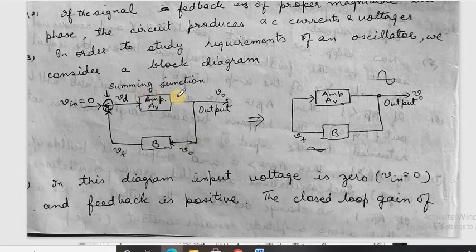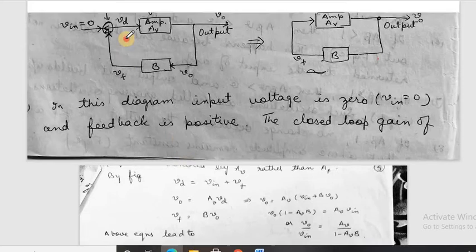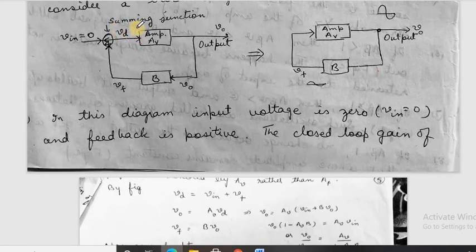Now the closed loop gain is replaced by AV instead of AF. We'll be writing AV. This is VD, the difference voltage. It is equal to V input plus VF as seen from the diagram. So we can write VD is equal to V input plus VF.